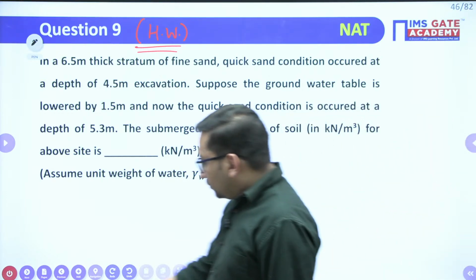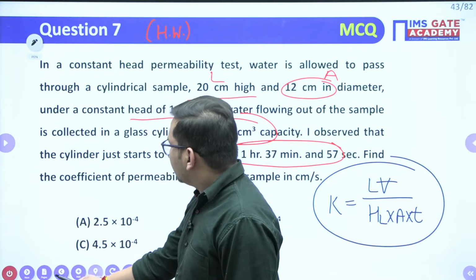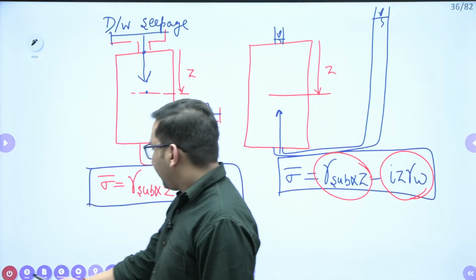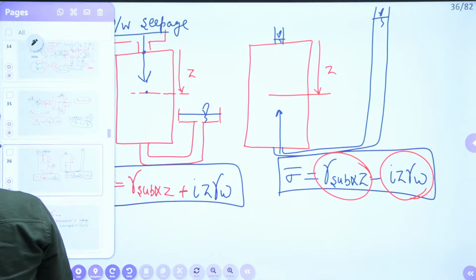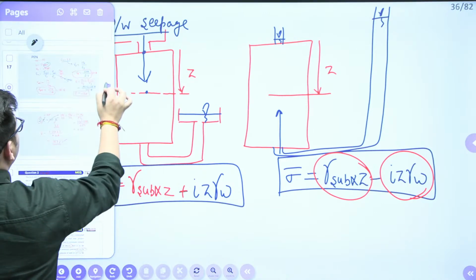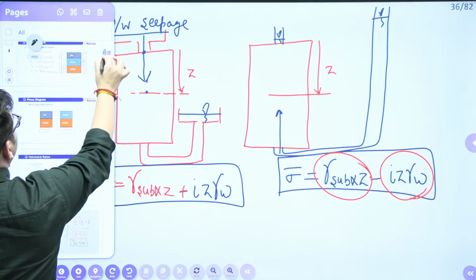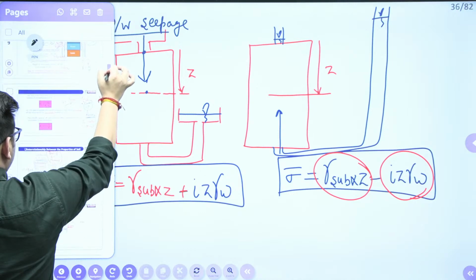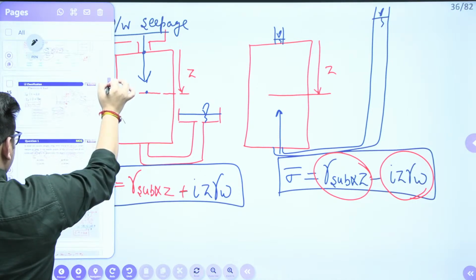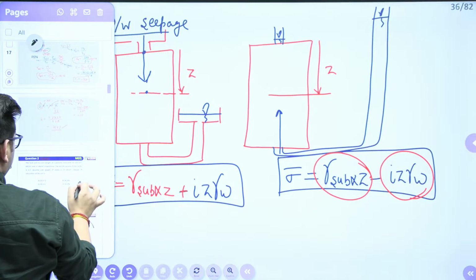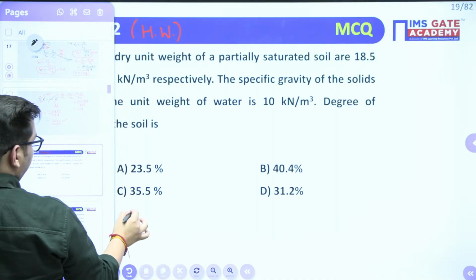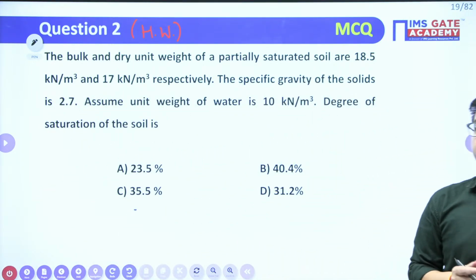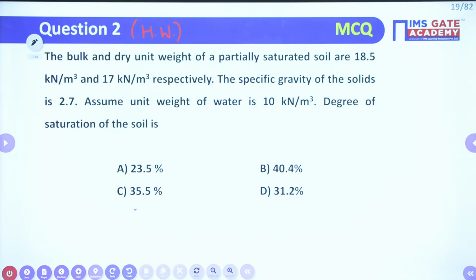Another homework for you is one more homework question. This is also your homework question. Take a screenshot. This is also one of your homework questions.